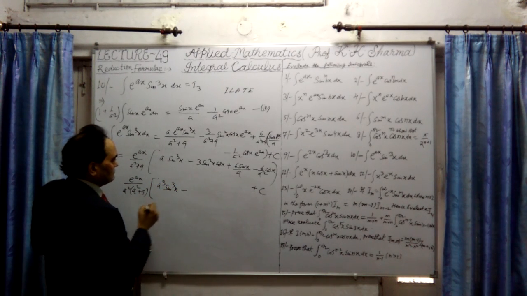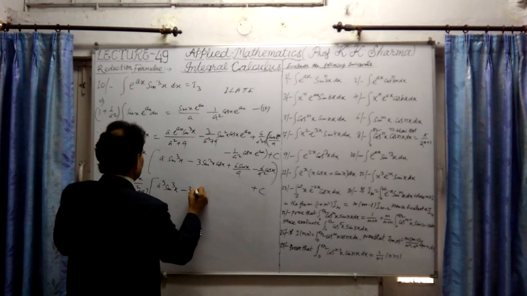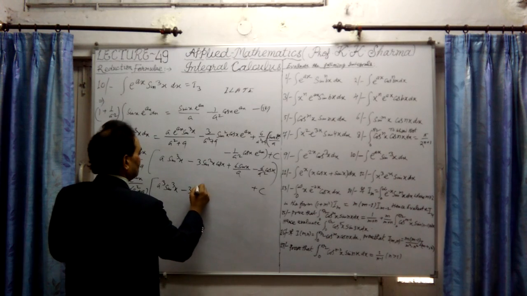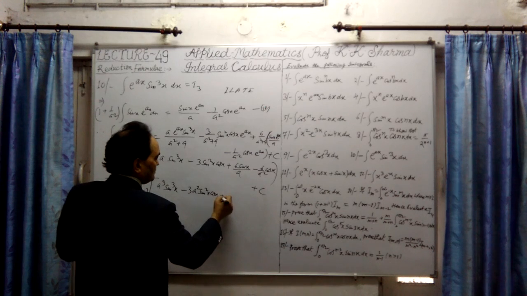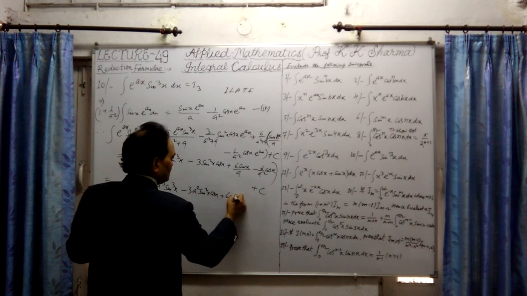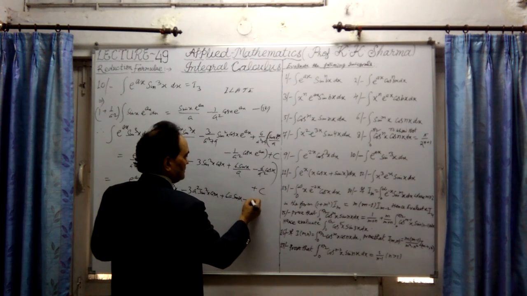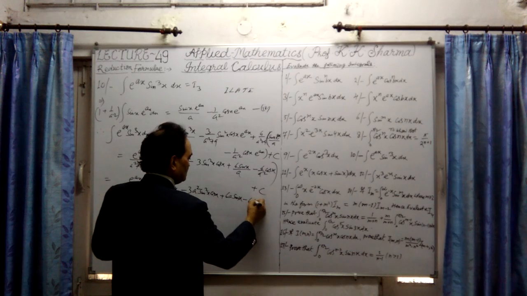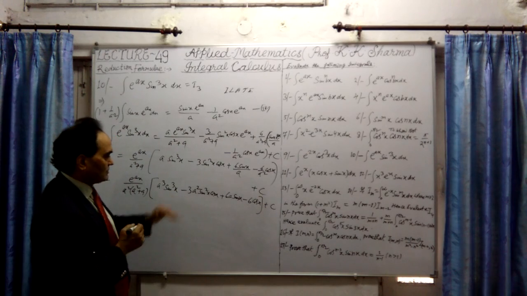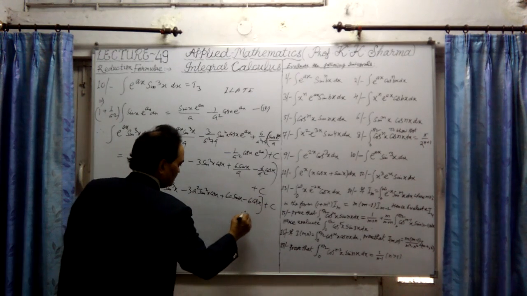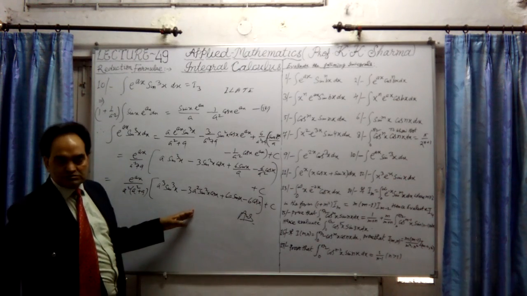Sin cube x minus 3 into a square sin square x cos x plus this will be a only, 6a sin x minus 6 only cos x plus constant of integration. Now this is the final answer. Question number 10 we have done. This is the final answer of question number 10.